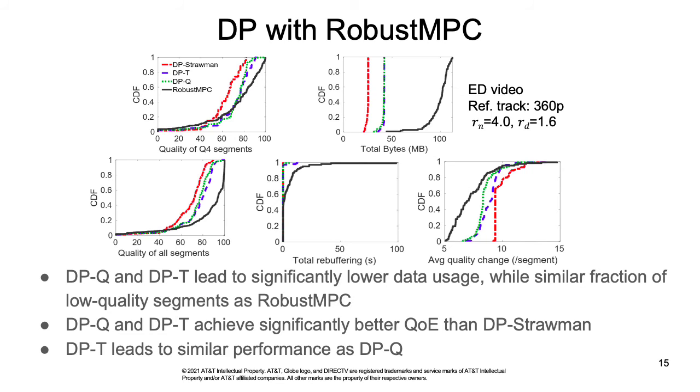These 5 figures plot the CDFs of the 5 performance metrics. In each figure, we show the performance of the 3 DP schemes with robust MPC and the original robust MPC scheme. We see that DPQ and DPT lead to significantly lower data usage than the original robust MPC scheme, while have similar amount of low-quality segments as robust MPC. DPQ and DPT achieve much better quality than DP Strawman, as shown in the top left and bottom left figures. Last, DPT leads to similar performance as DPQ.